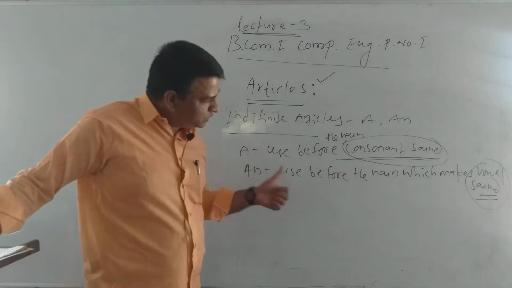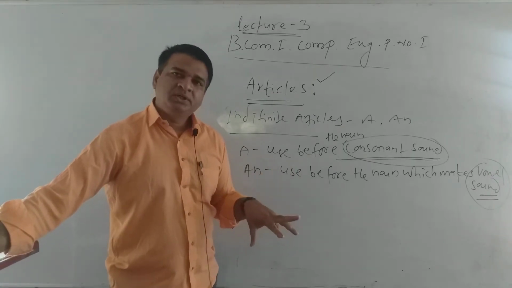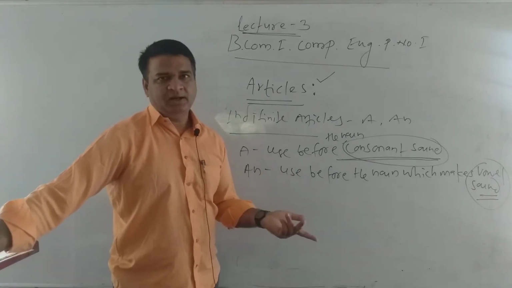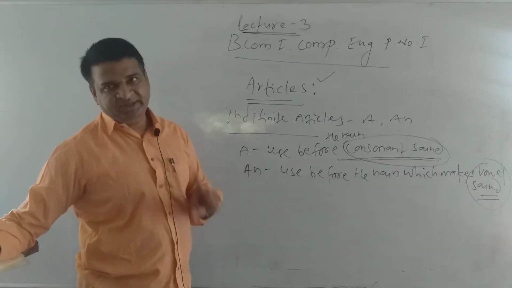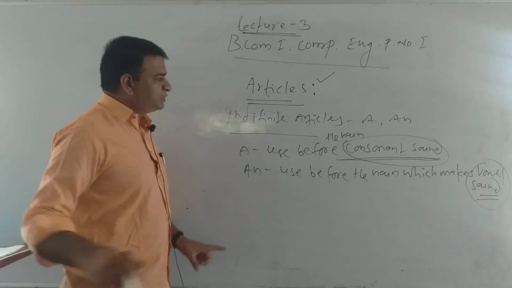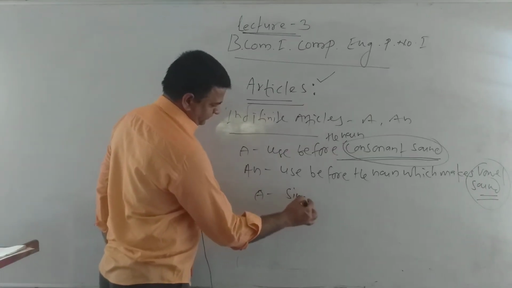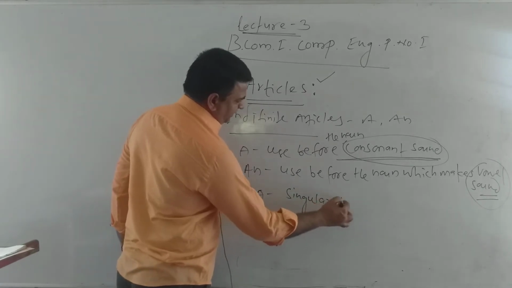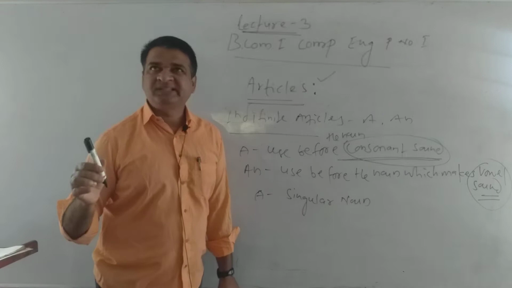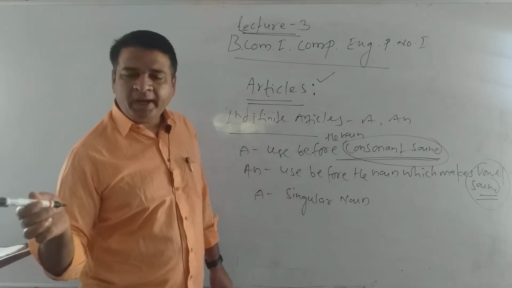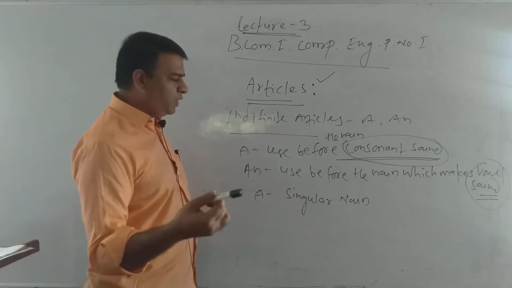Besides this consonant and vowel sound, the other criteria for the use of a and an are the same, because we use article a in front of a singular noun. Singular noun means a pen, a pencil, a cat, a bat, a rat, a table, a college, and so on.